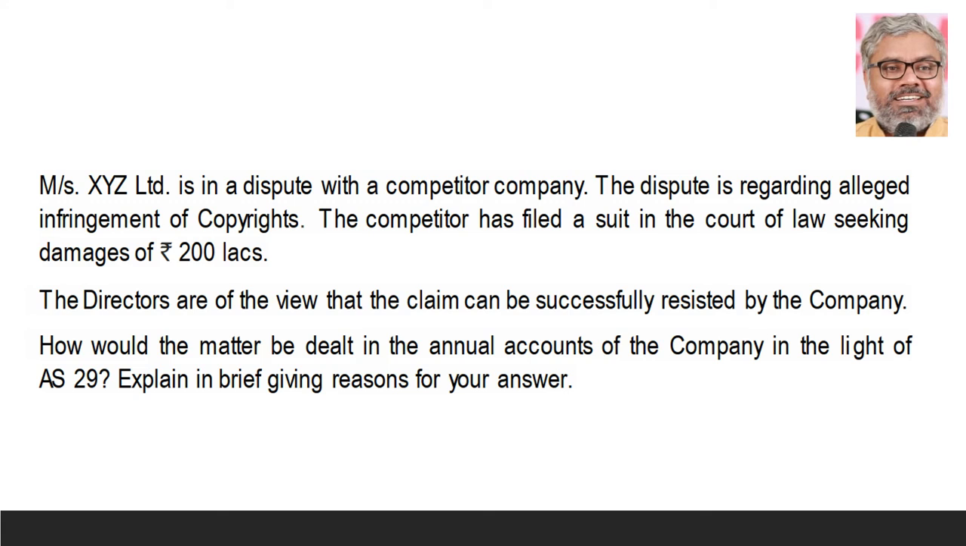So that is a situation which may happen in future. But at the same time, we are confident that we will be able to resist the claim or resist the suit successfully. Like that, they have to show it in the disclosures of contingent liability. What is the nature of contingent liability? What is the amount or financial impact of contingent liability? And what are the circumstances surrounding that contingent liability? All these facts have to be disclosed.